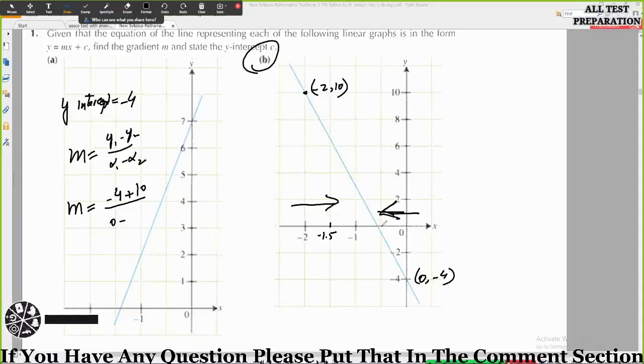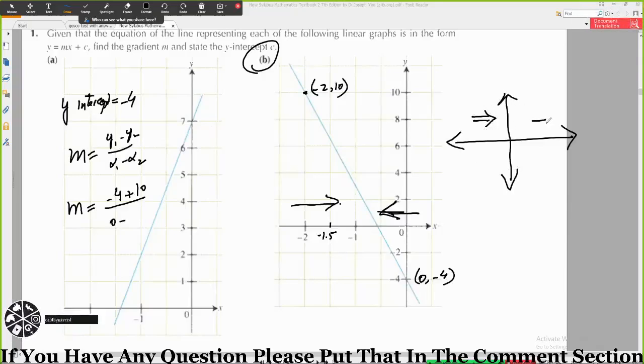Very good point. In graph paper, you will always need to move in the positive x direction, okay? So you will always need to move in this direction, not in this direction, because this is the negative axis direction. This is the positive axis direction.